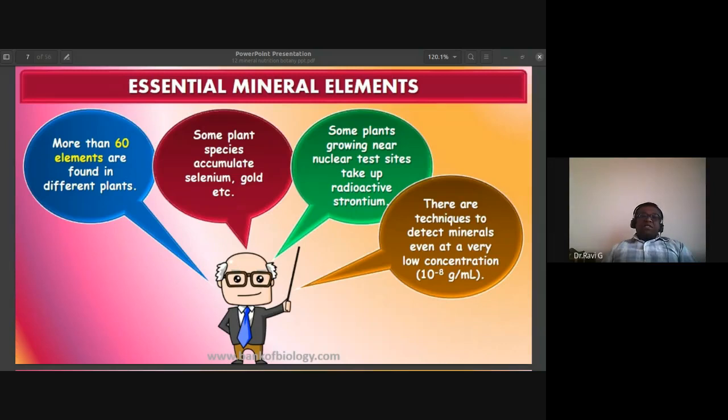So more than 60 elements are found in different plants. Some of the plant species have the ability to accumulate selenium, gold, etc. Some plants which are growing near the nuclear test sites take up radioactive strontium, so they can be used to remove the radioactive materials. There are techniques to detect minerals even at a very low concentration of 10 to the power of minus 8 gram per ml.